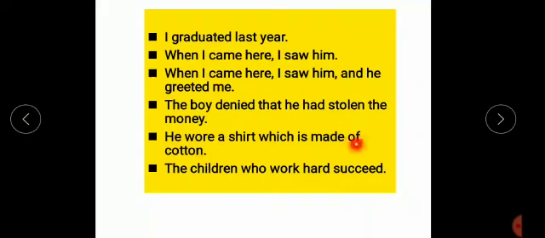Here, "which is made of cotton" is a clause. Now we can replace this clause by a phrase. So what will be our new phrase? "He wore a cotton shirt." So the clause "which is made of cotton" can be changed into the phrase "a cotton shirt."